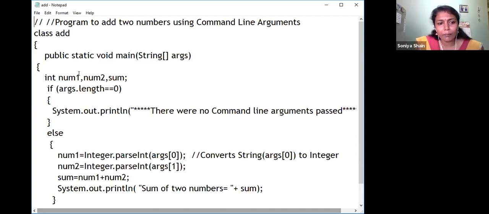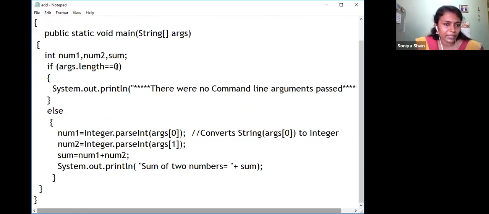Here I am considering only int. Suppose you want to add two decimal numbers, you have to consider double here, so you can do that yourself for num1, num2 and sum. And the same message I am giving here: if the length is equal to 0, the message "no command line arguments given" has to come, otherwise the addition.